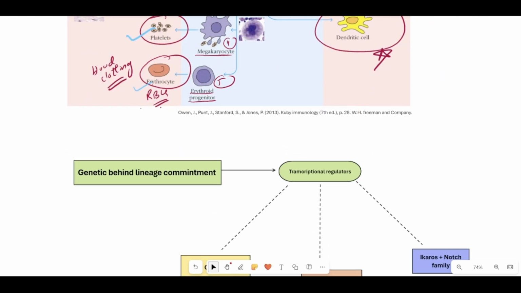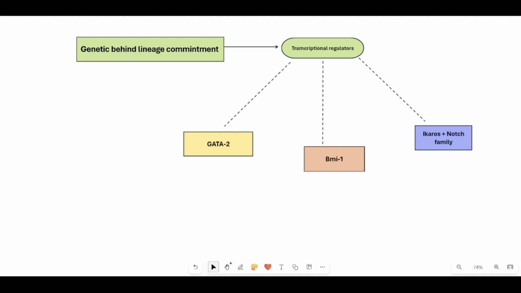Now, what are the genetics behind the commitment to these lineages is very important. The investigations are still undergoing, and the results published up till now have shown that the most important primary genes for the lineage commitment of these cells are the transcriptional regulators.